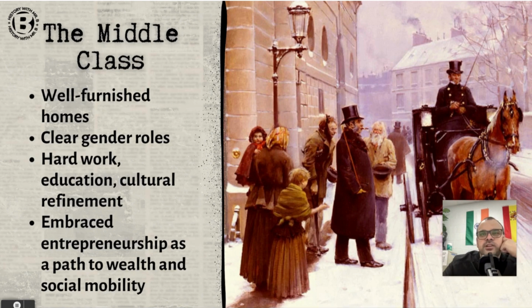So domestic comfort, they put their emphasis on the nuclear family, a husband, a wife, and 2 kids. That's what we would consider a nuclear family. But there's this clear division of gender roles as well. Men are the breadwinners. They're the ones who are out working. They are bringing home money. Their wives are usually given the job of managing the household, cooking, cleaning, raising the kids. This is where that idea comes from in this period.